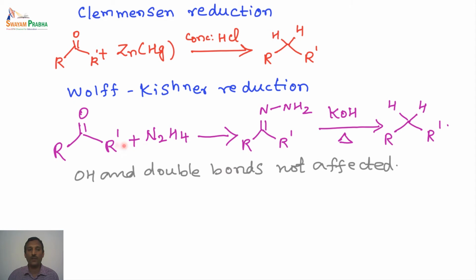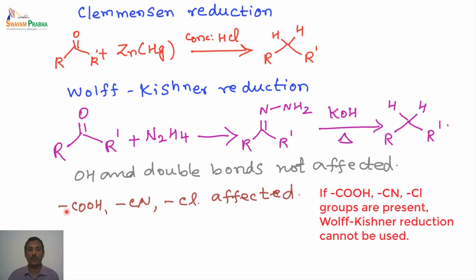So that means if a double bond or a hydroxy unit is present in the starting material, they are not affected by the Wolff-Kishner reduction, but there are some other groups which will be reduced. Say, for example, if a carboxylic acid is there, or if a cyanide group is there, or if a halogen is present, they are all affected by this particular reduction.